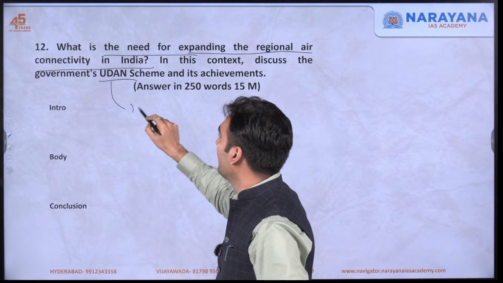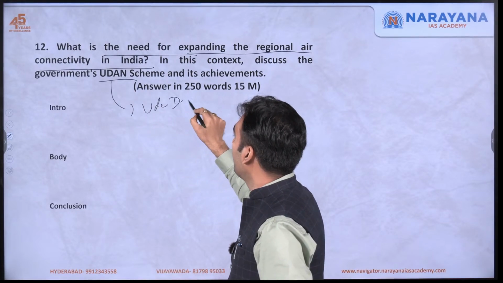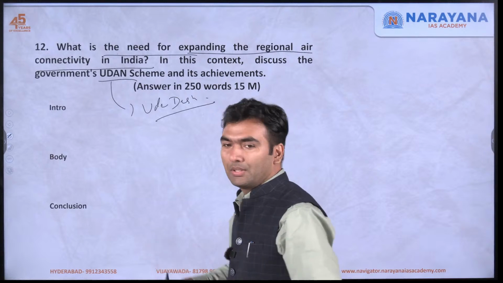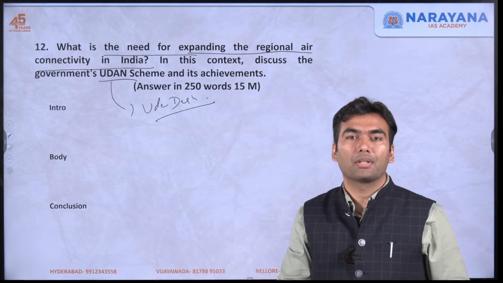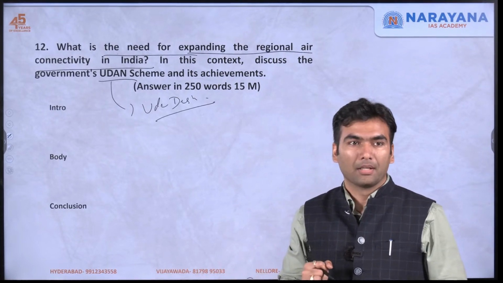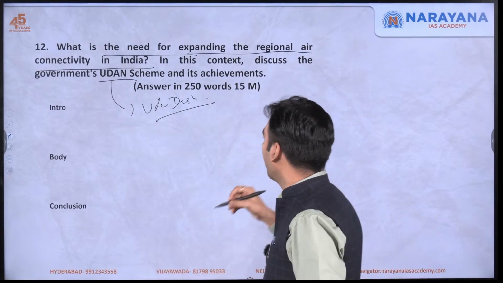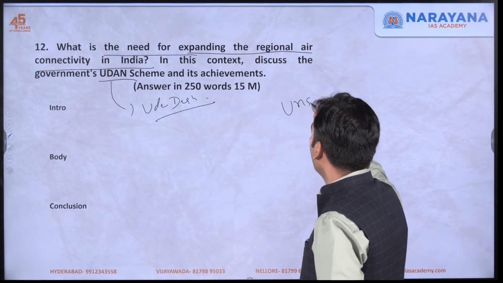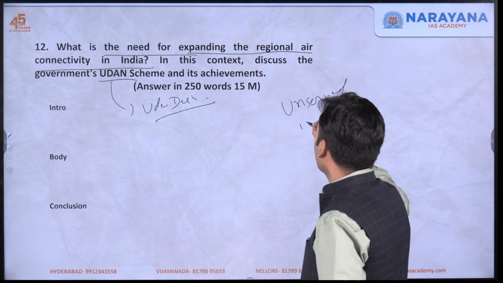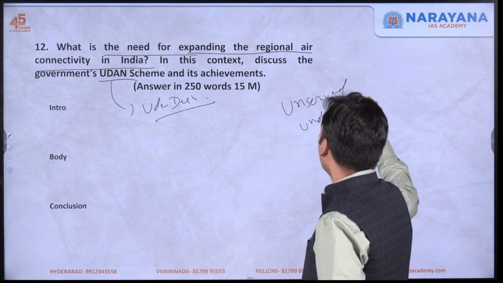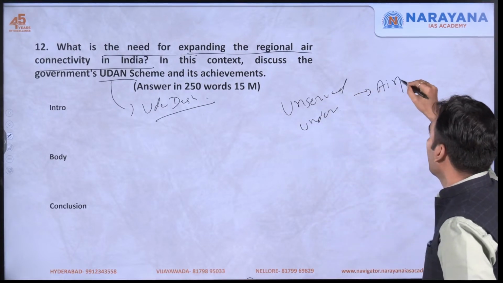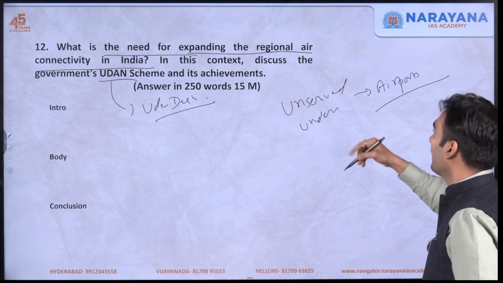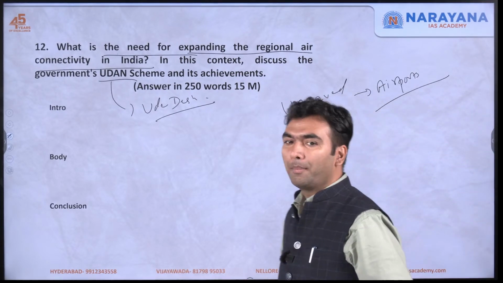See, Udan means Ude Desh ka Aam Nagarik. So, this is a scheme which is there to promote the regional connectivity. The unserved or underserved airports are to be connected with the major airports.